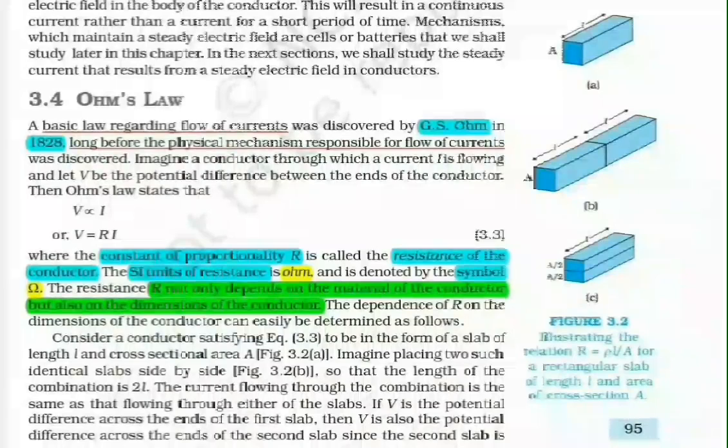Ohm's law. A basic law regarding flow of currents was discovered by G.S. Ohm in 1828, long before the physical mechanism responsible for flow of currents was discovered. Imagine a conductor through which a current I